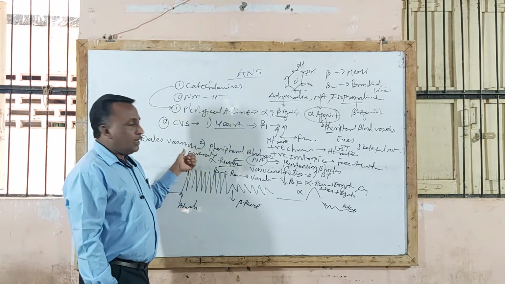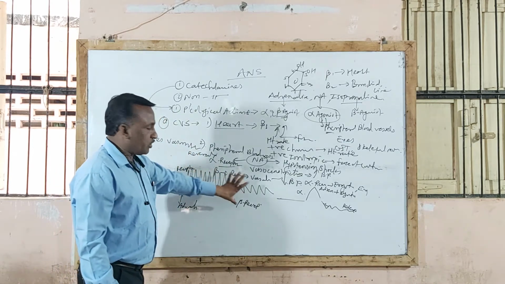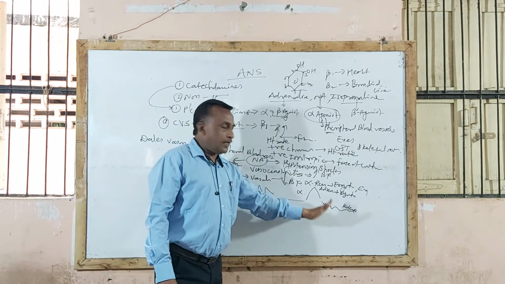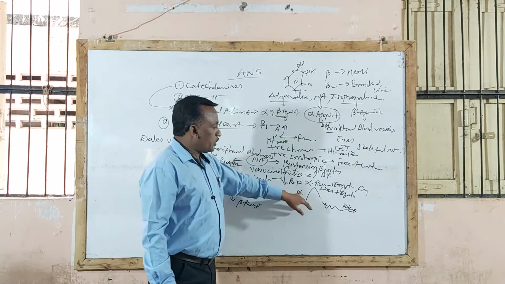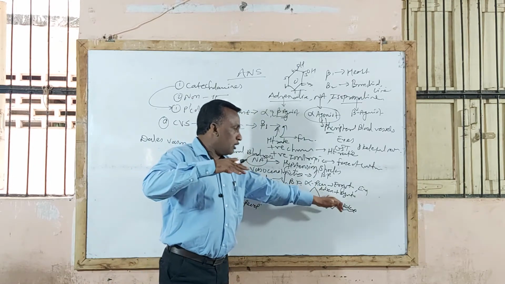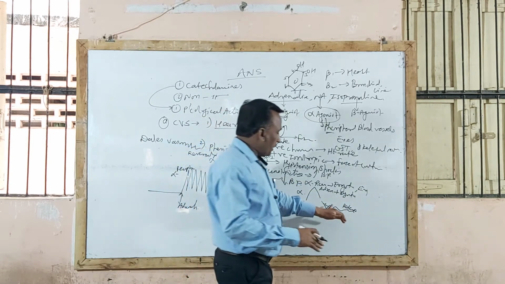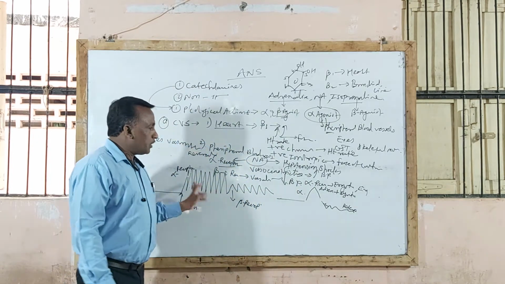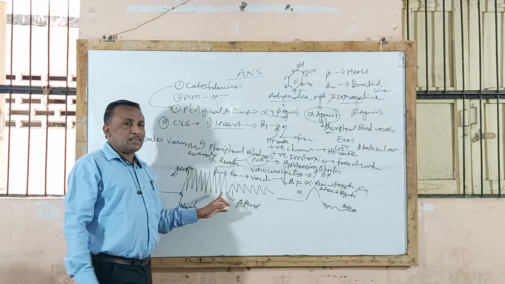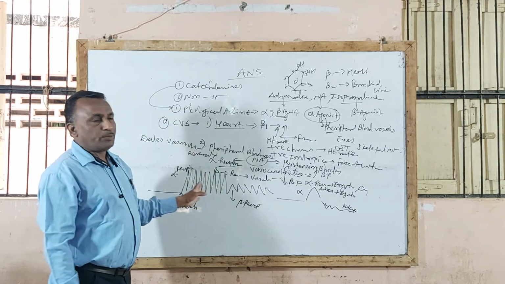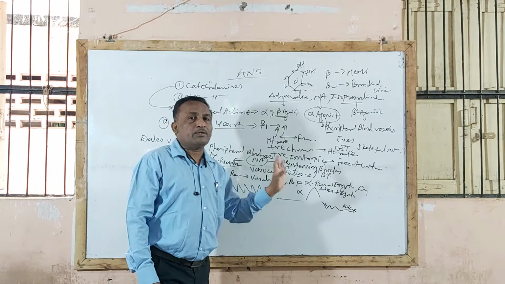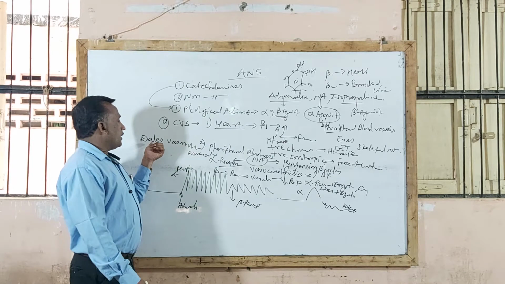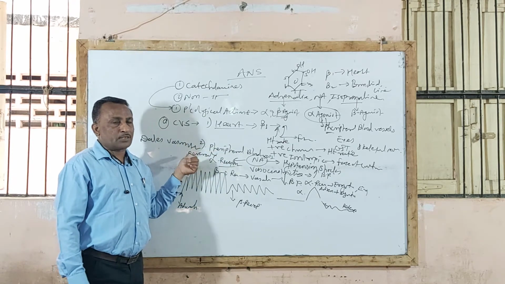So if they ask for a short note on Dale's vasomotor reversal, you are supposed to explain this graph: first, adrenaline acting on alpha and beta receptors. This is the blocking action when adrenaline plus ergotamine is given. Initially there is a stimulation effect. Because of the action of ergotamine, there is a beta receptor action and it then produces a relaxation effect, that is, lowering of blood pressure. This phenomenon was studied by a scientist known as Dale, and therefore it is called Dale's vasomotor reversal action. So this is very important in annual examinations or sessional examinations. They will ask, write a note on Dale's vasomotor reversal.